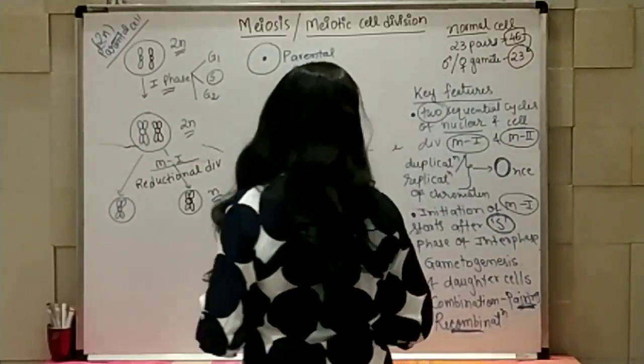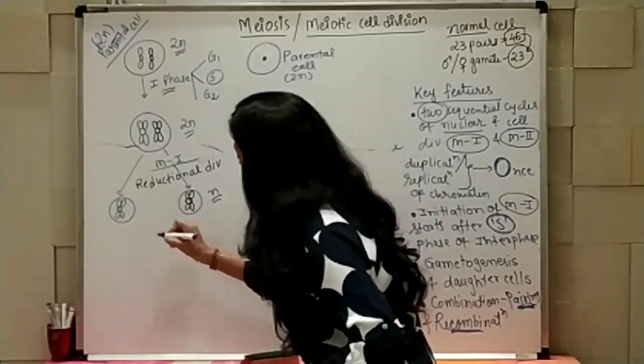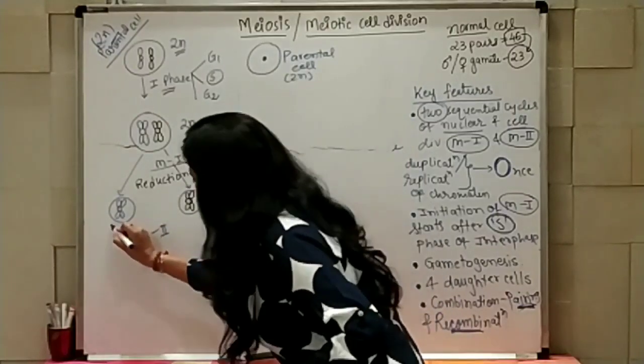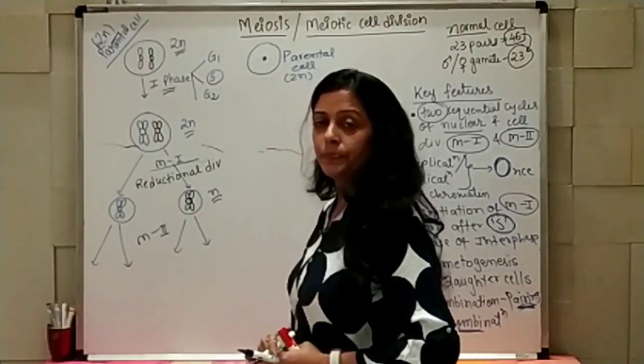Again, as I said, two divisions will be there, meiotic 1 and meiotic 2. So again meiotic 2 division is going to take place. From this you are going to have two new daughter cells, and the same way here also.